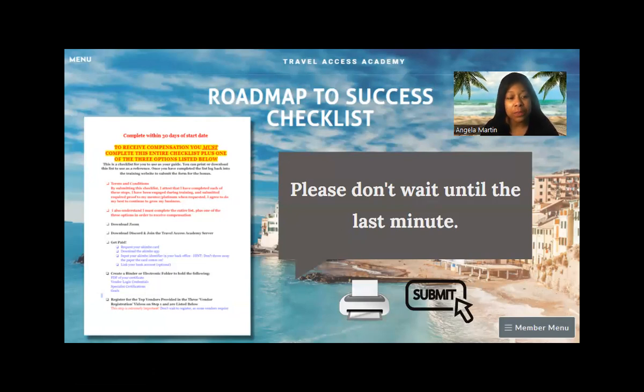As I mentioned, it is a printable document. It is also a Google Docs, so you can open it up and have access to it anywhere you are. Literally, you can be doing part of the checklist in your leisure time or free time or on a break somewhere, okay? But don't wait until the last minute to get it done. That is the essential thing.